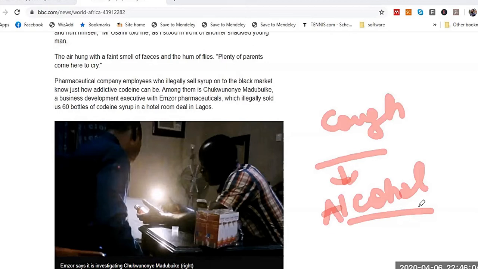Then they take more and more cough syrup, and with the passage of time, they become dependent and addicted to it. So you have to understand there are two aspects. One is that they may be aware of the alcohol content in the cough syrup and take it anyway. In the other case, they like to drink cough syrup because it has addictive properties, and that leads to continuous use of the product and increases their intake of alcohol. So that is very important.